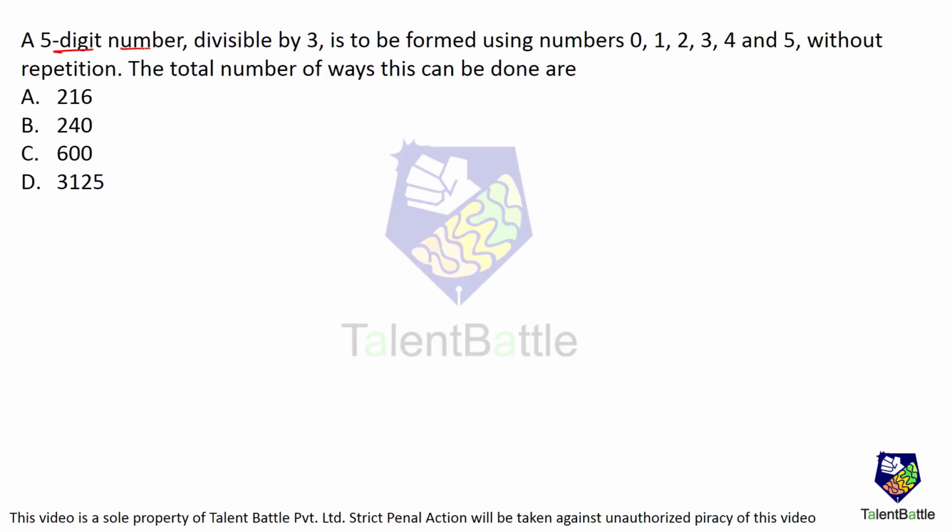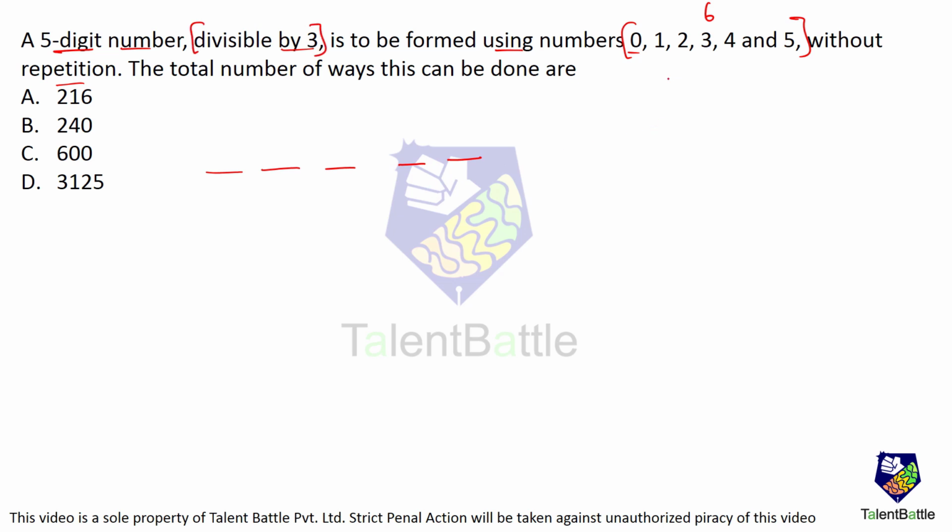A 5-digit number divisible by 3 is to be formed using numbers 0, 1, 2, 3, 4 and 5 without repetition. The total number of ways this can be done are, now the total numbers given are 6, okay, total 6 digits are given, and I want a 5-digit number. So over here, the main condition is that the 5-digit number has to be divisible by 3.